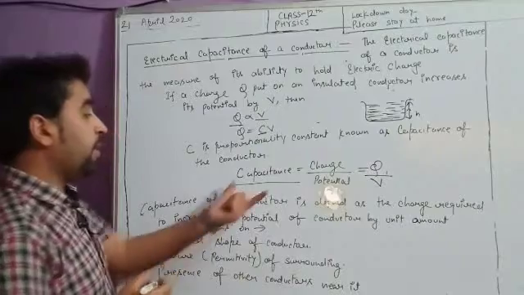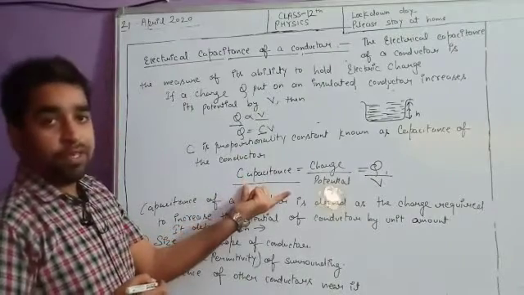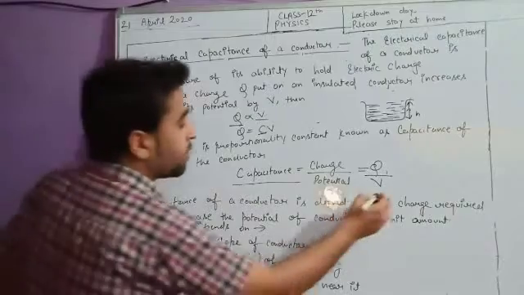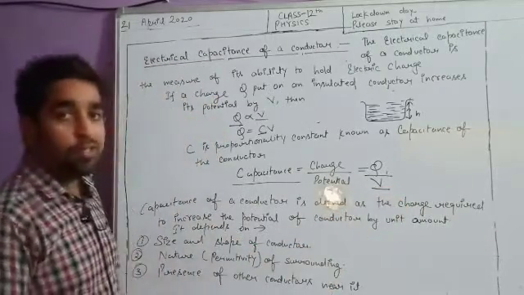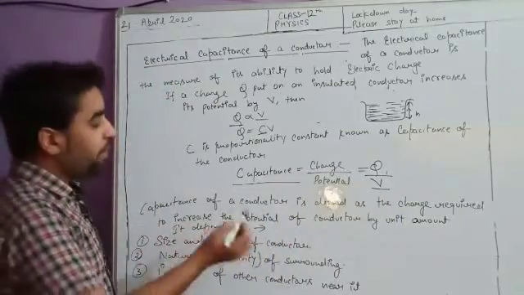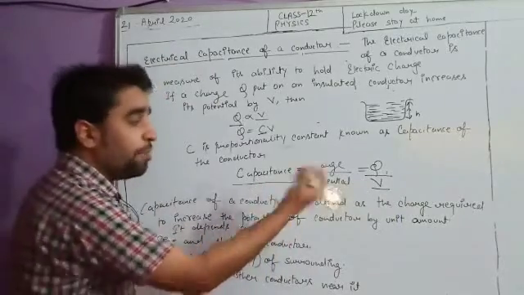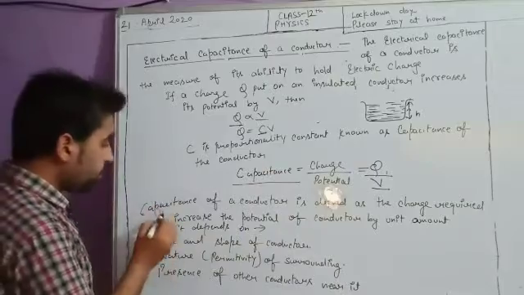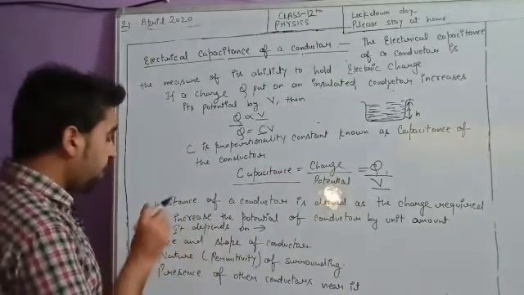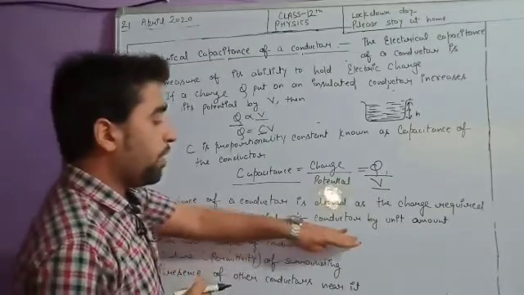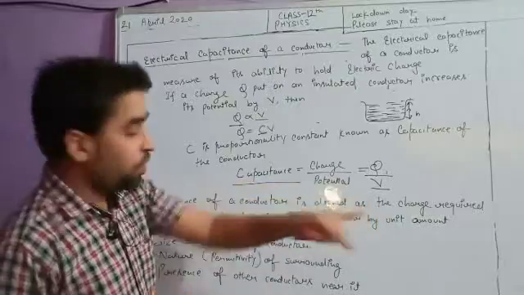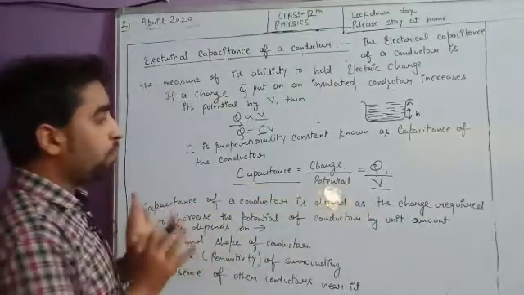Now how can we get the definition of capacitance? We have already done this many times in physics: keeping the denominator as 1. So assume V is equal to 1. When V is equal to 1, capacitance will be equal to charge. So the capacitance of a conductor is defined as the charge required to increase the potential of a conductor by unit amount, because we are increasing the potential by unit amount. I hope you understood the definition.